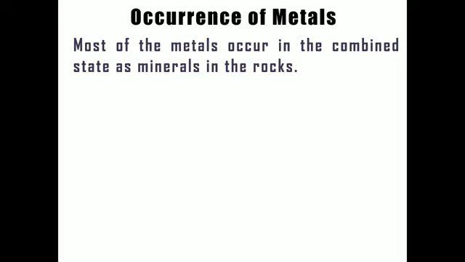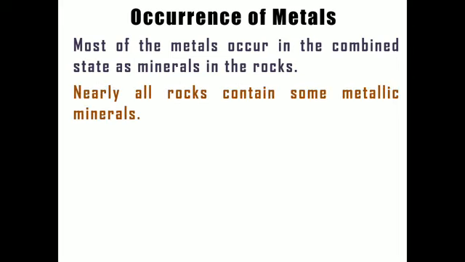Normally metals occur in a combined state and they are known as minerals, and they are present inside the rocks. So when metals are in a combined state, they are called minerals, which are available in the rock. Nearly all rocks contain some metallic minerals.